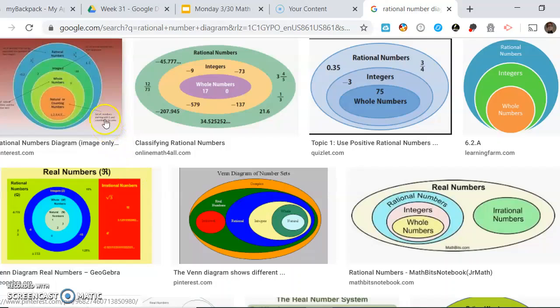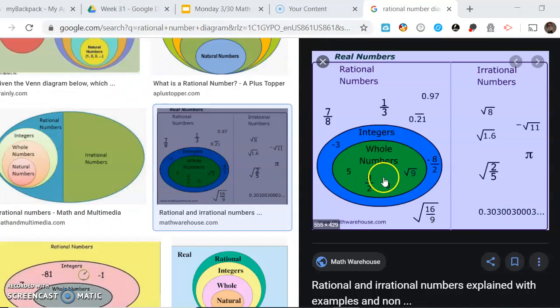Where's another good picture? Here's one that uses some other examples. So 8 divided by 2 might not look like a whole number because it's a fraction, but 8 divided by 2 is just 4. So that is a whole number. The square root of 9 is 3. So that's a whole number. Then you can see out here, we have some rational numbers, which is anything you can write as a fraction. And then this decimal terminates, and this decimal repeats. So these are also rational numbers.